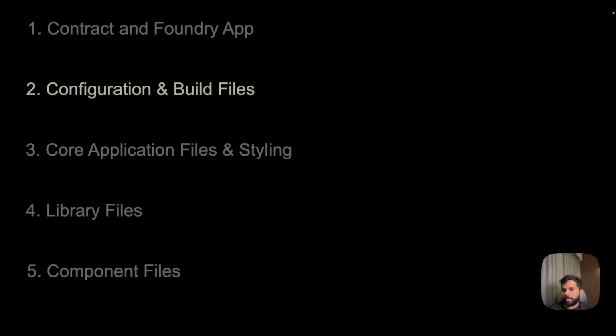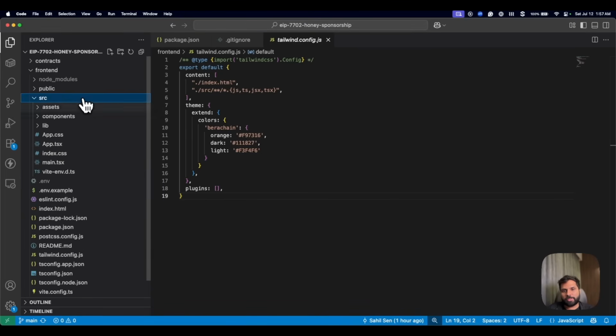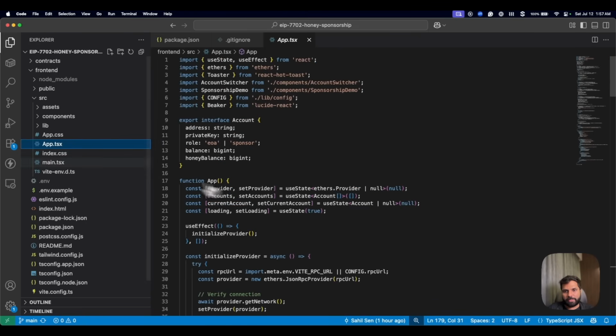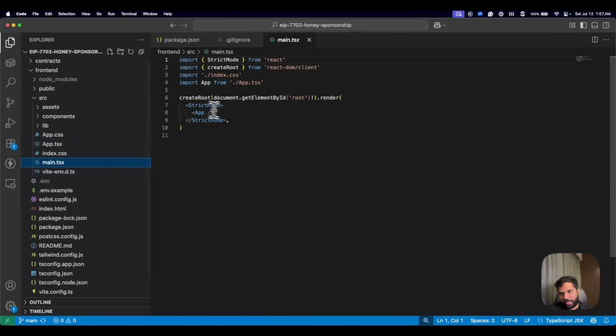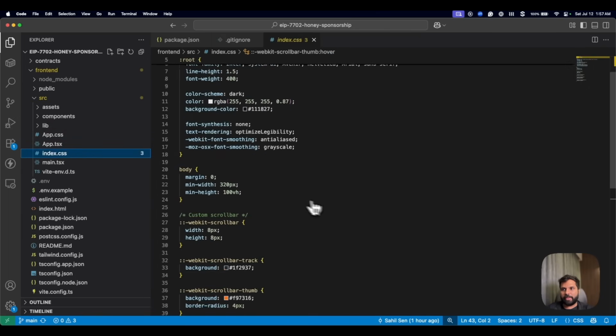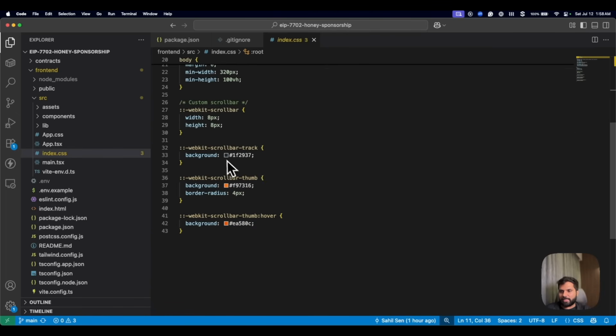Then comes the core application files and styling. In our core application files, under src, you will see App.tsx, which is our core application, and main.tsx, which renders the app. Then there is some styling in index.css, where we import Tailwind CSS, set dark theme defaults, and define custom colors for the scroll bar.